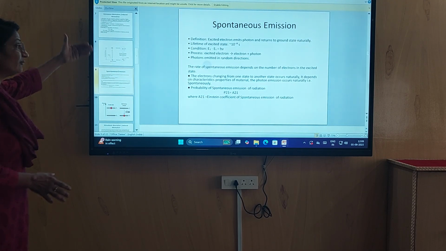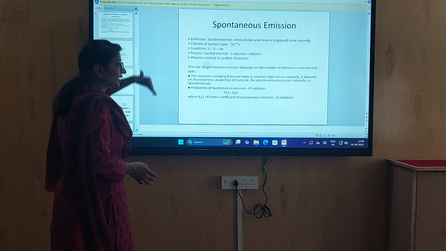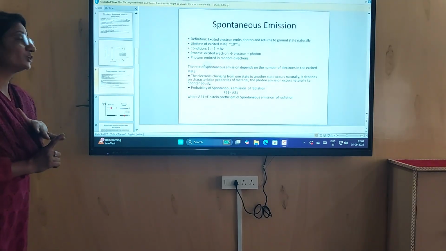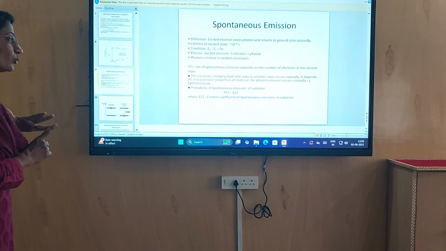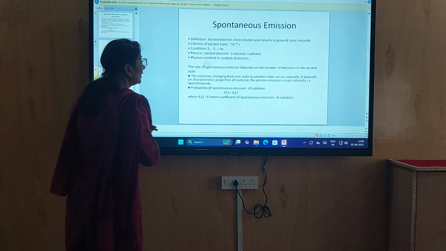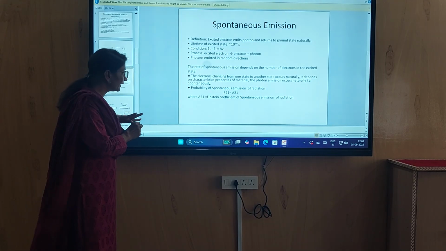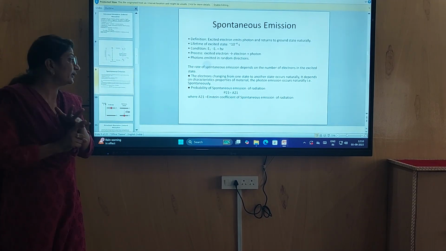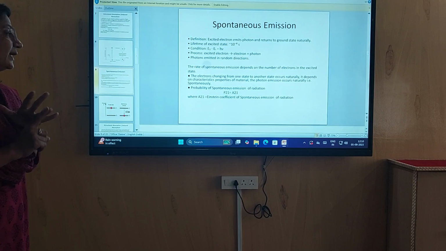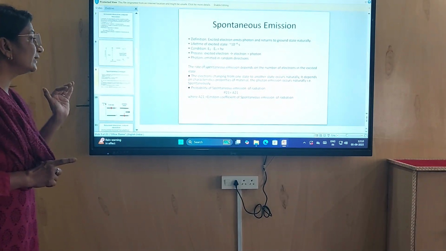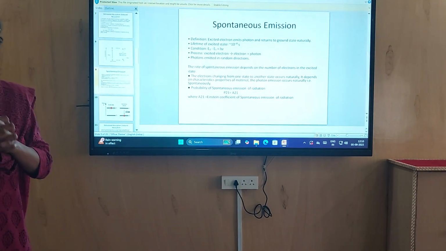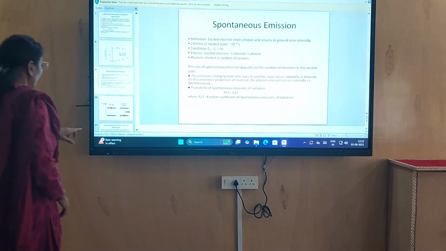The electron changing from one state to another occurs naturally, and it depends on the characteristic property of the material. The photon emission occurs naturally. The probability of spontaneous emission of radiation is A21, where A21 is the Einstein coefficient of spontaneous emission.